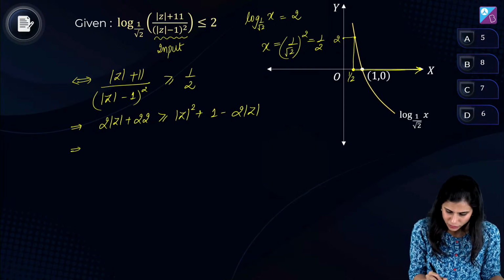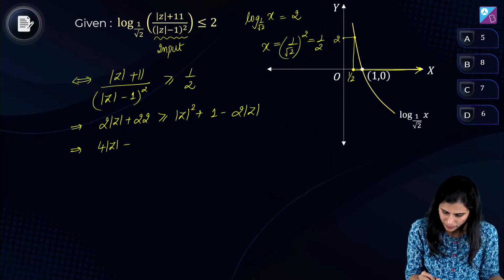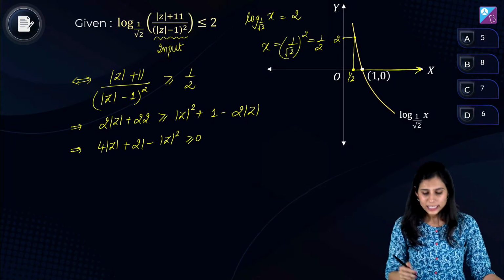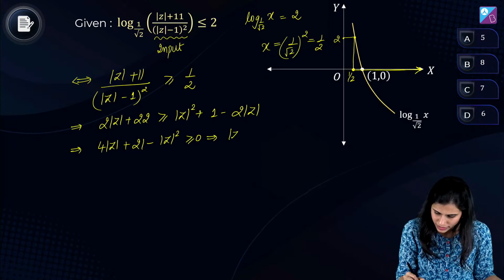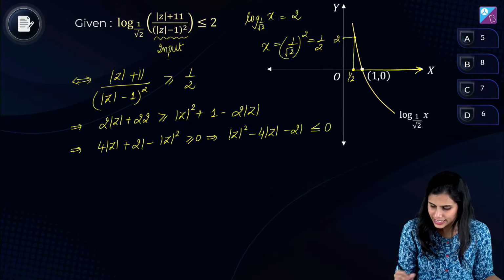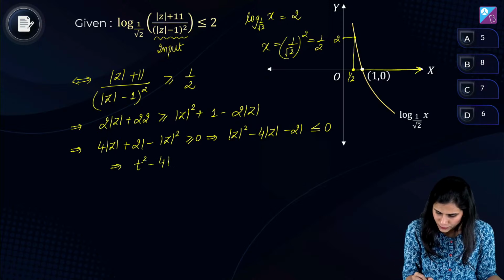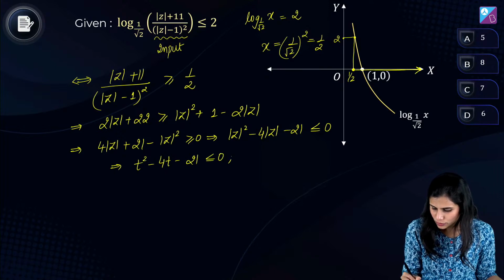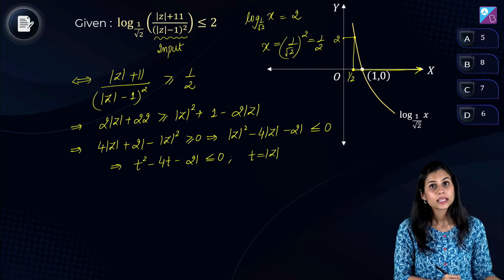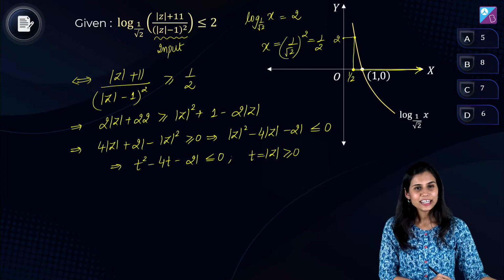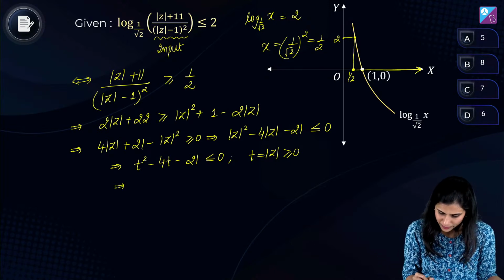Okay, bring everything to the left. You get 4 mod z plus 21 minus mod z का square is greater than equal to 0. Multiply both sides by a minus sign. This will give you mod z का square minus 4 mod z minus 21 is less than equal to 0. mod z को t की तरह ट्रीट कर लेते हैं. You get t square minus 4t minus 21 is less than equal to 0 where t is mod z. And you know, as a matter of fact, it's always non-negative.